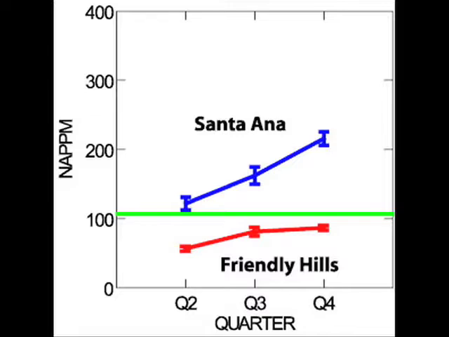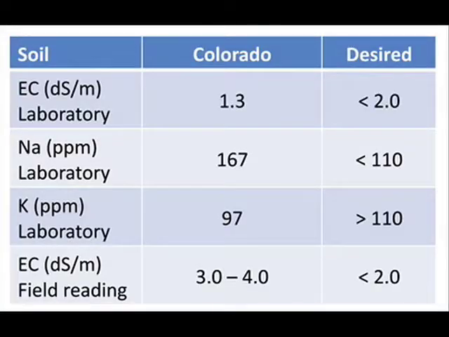Now let's take a look at the soil conditions in Colorado when the rapid blight epidemic took place. This table lists soil chemical values from Colorado where we used Mehlich 3 extraction methods. These are labeled laboratory in this table. And we also looked at field electrical conductivity readings taken with the Spectrum Technologies Field Scout. These readings were taken in areas where rapid blight symptoms were present.